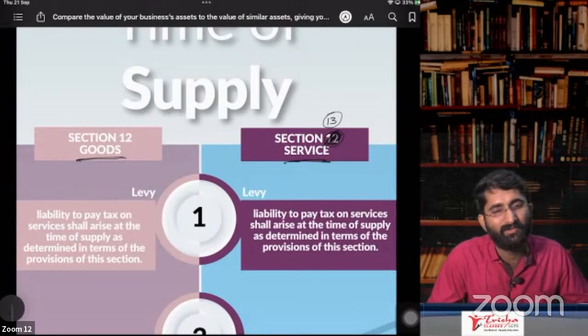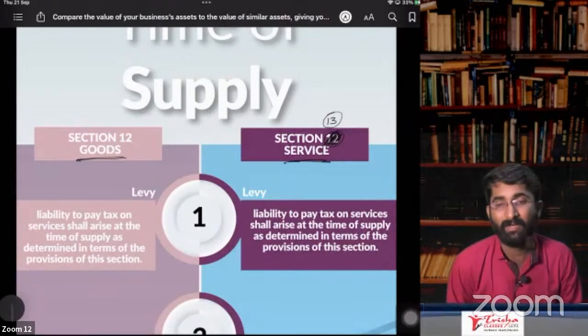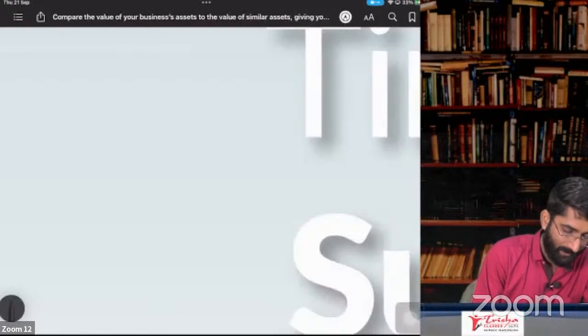Sir, I have collected it. When do I have to collect the GST, and when do I have to pay it to the government? That is at the time of supply. So what will be the time of supply, sir? See, it is a simple example.